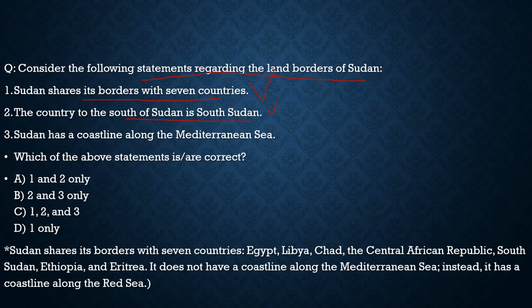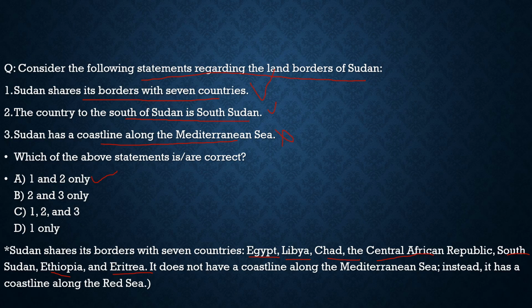Third statement, Sudan has a coastline along the Mediterranean Sea. No, it has coastline along the Red Sea. This is incorrect. So with respect to this question, the correct statements are statement 1 and statement 2 only. Now let us see which countries Sudan shares its borders with. Sudan shares its borders with 7 countries: Egypt, Libya, Chad, the Central African Republic, South Sudan, Ethiopia, and Eritrea. It does not have a coastline along the Mediterranean Sea but along the Red Sea.